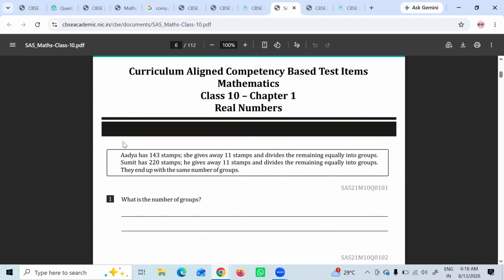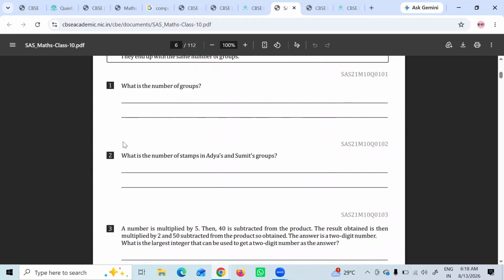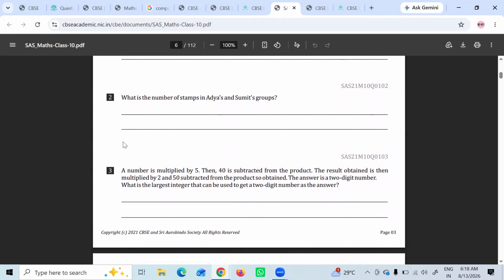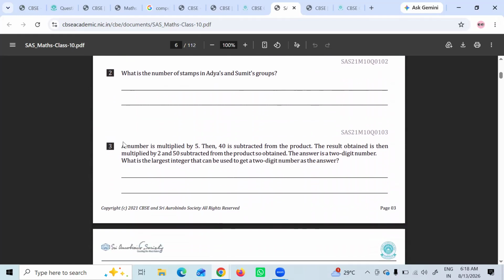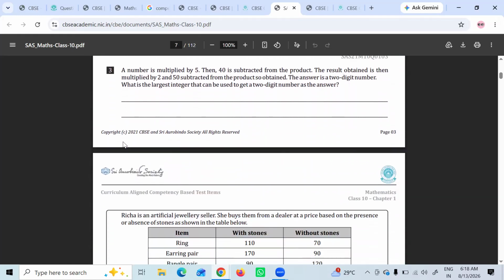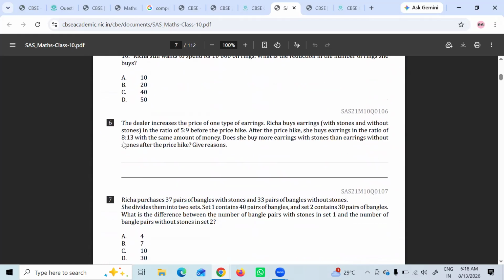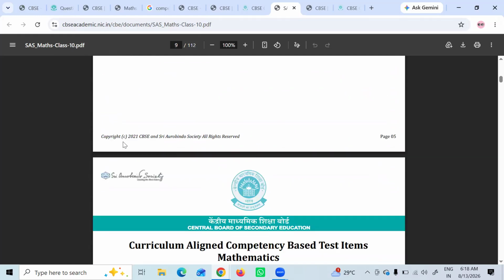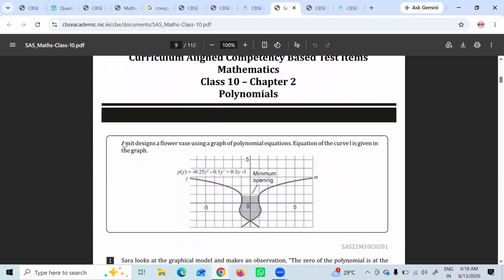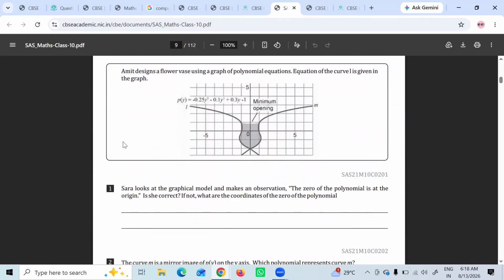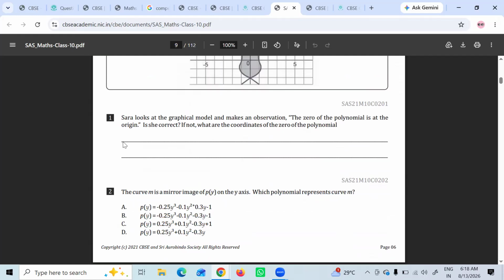There are questions here. Based upon the textbook, we have to follow the textbook and then come back here and try to solve the questions. Let me take a question. This is chapter 2, polynomials. Again, there are certain questions.